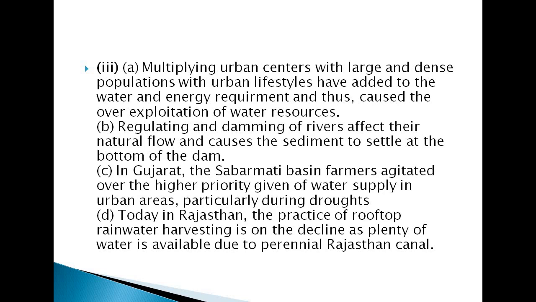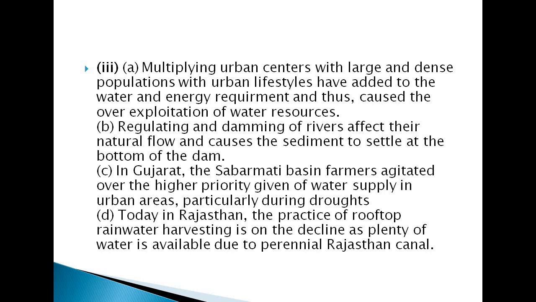Now the fourth statement was: today in Rajasthan the practice of rooftop rainwater harvesting has gained popularity despite high water availability due to the Rajasthan canal. So the correct statement here is: today in Rajasthan the practice of rooftop rainwater harvesting is on the decline as plenty of water is available due to the perennial Rajasthan canal.